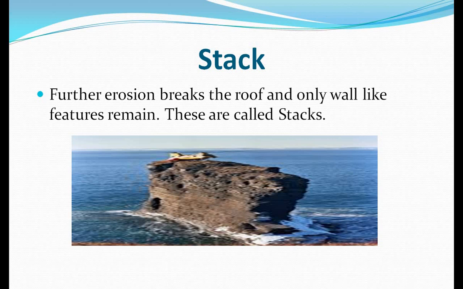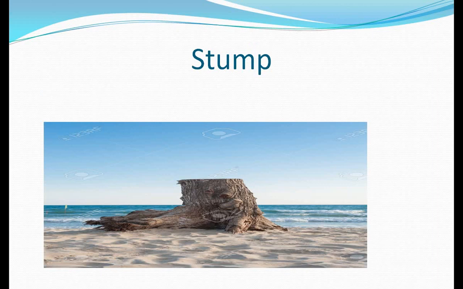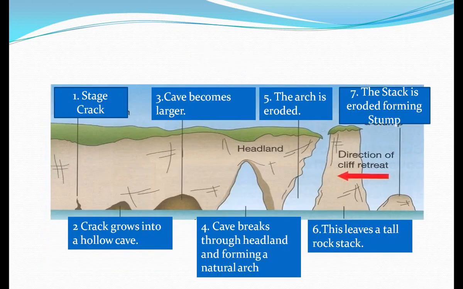Understood friends? Yes. After the stack, the next landform formed in coastal areas is the stump. This is when the upper part of the stack is removed. So in the last stage, the part of the rock that is left is known as a stump. This is the action of sea waves. Now I'll show you one diagram. Look at the page, and after that you can understand better the action of sea waves.